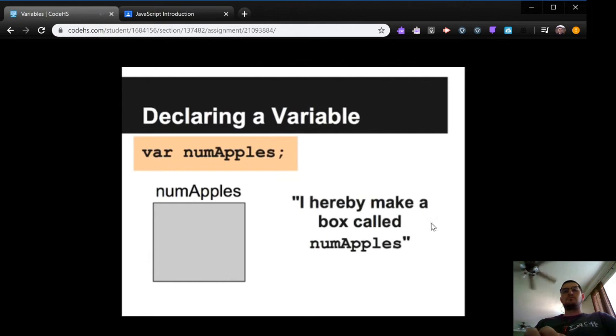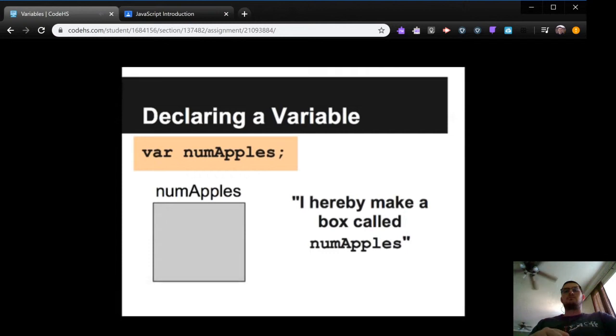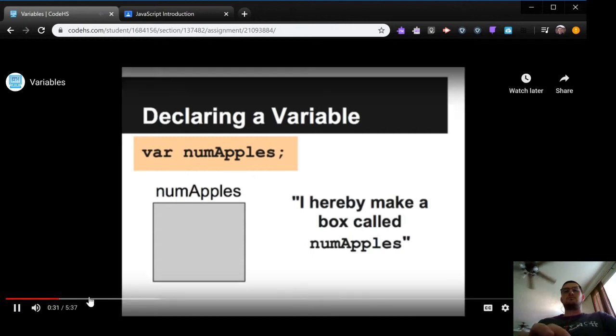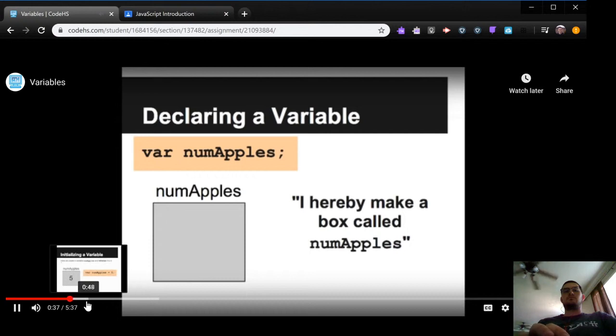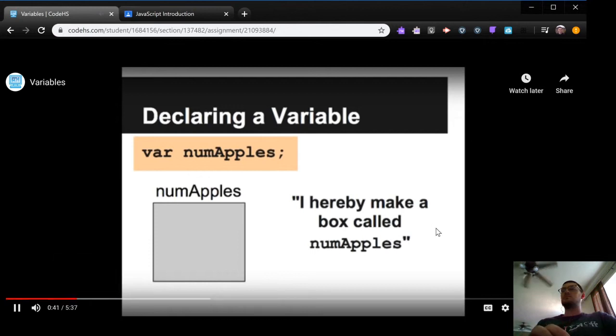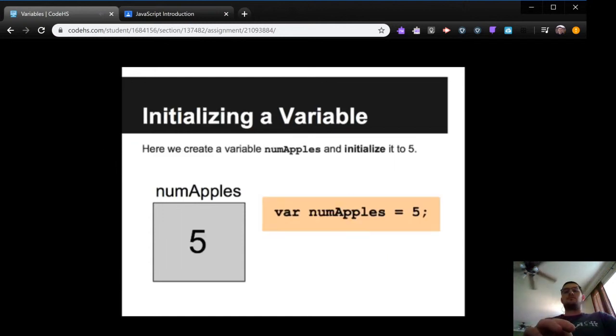There are a few important stages in working with variables, and the first is declaring a variable. Declaring a variable means that you're making space for it. It's like saying, I hereby make a box called numApples. And you notice, though, that declaring a variable doesn't actually put a value there. The way you declare a variable is you write var, and then space, and then the name of the variable. So var numApples.